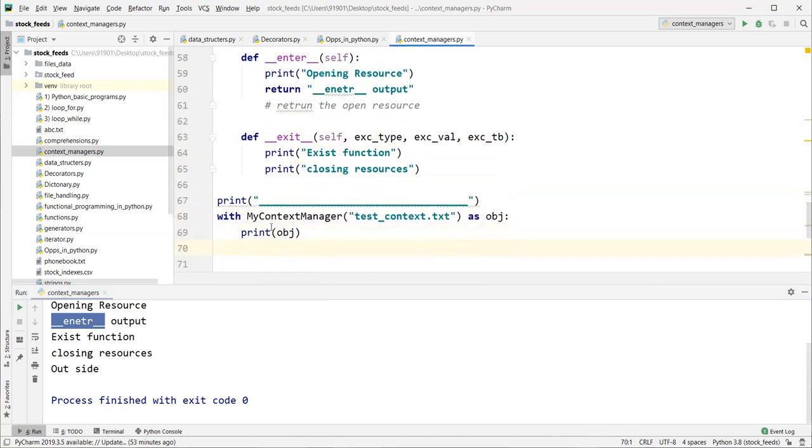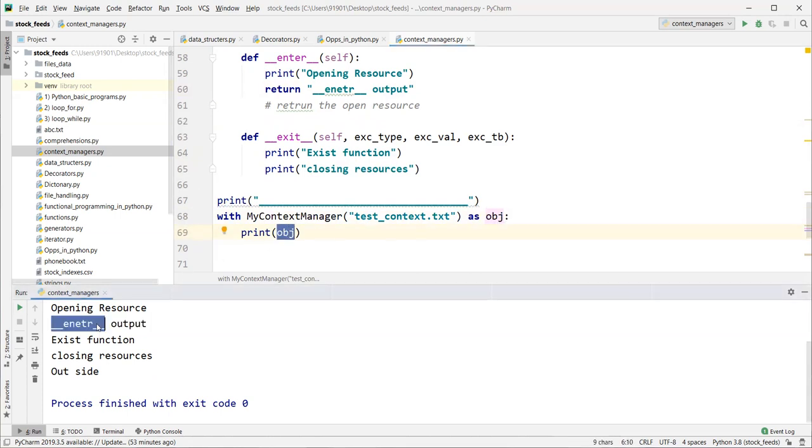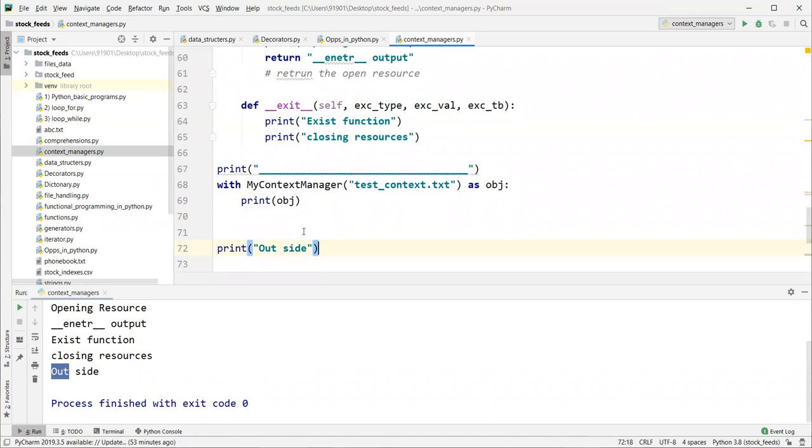Why is this enter output coming? Because it is returning some data, the data is stored here, and I am printing the data. It is a string, that's why I am able to print it. Then exit function, closing resources, outside. Before executing the outside statements, it is automatically closing the open resource.